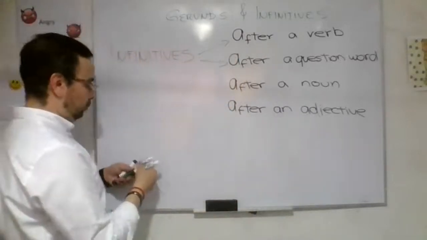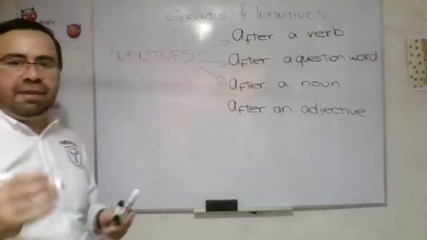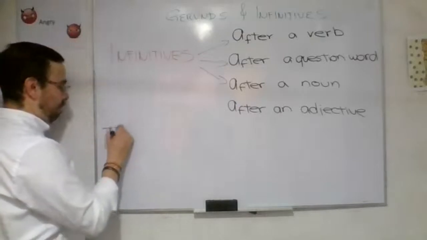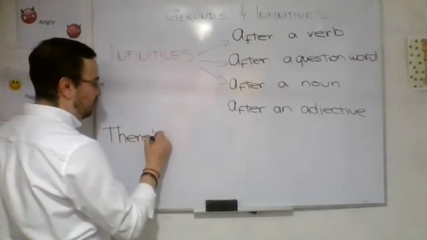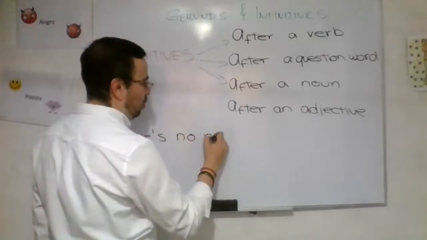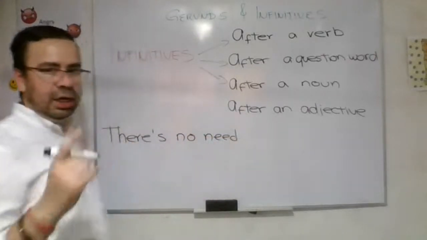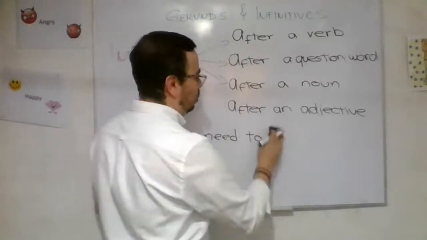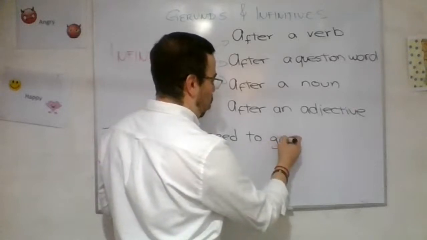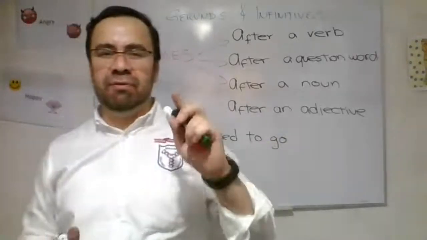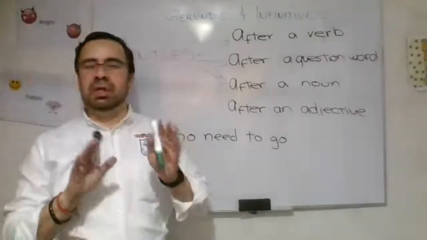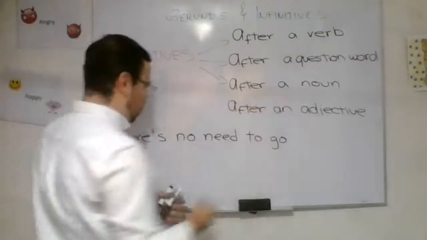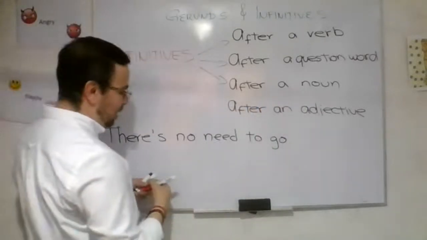The third example says after a noun. There's no need to go. Here is a little complicated because the first word sounds like a verb, but as a matter of fact, it's not a verb, it's a noun. After a noun, say there's no need.